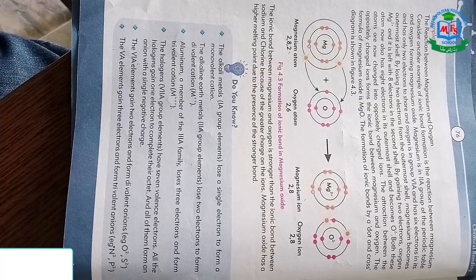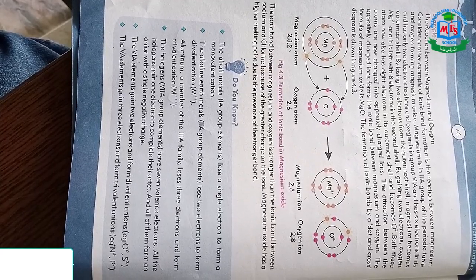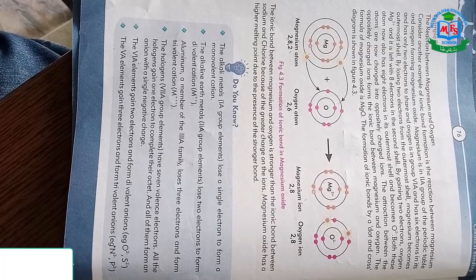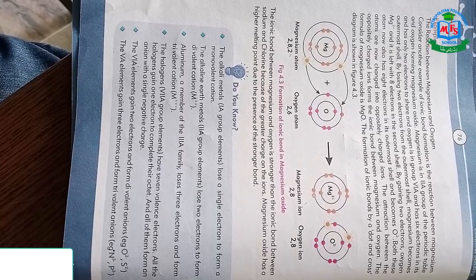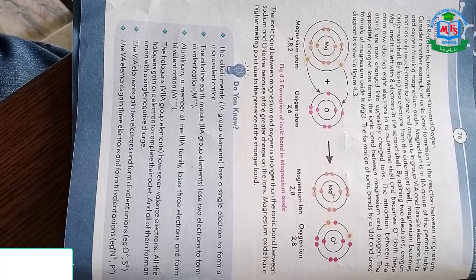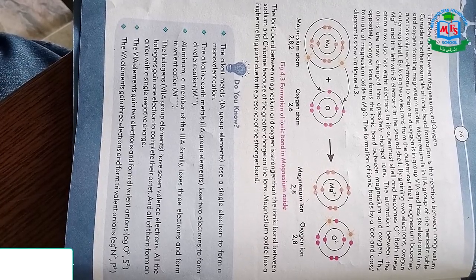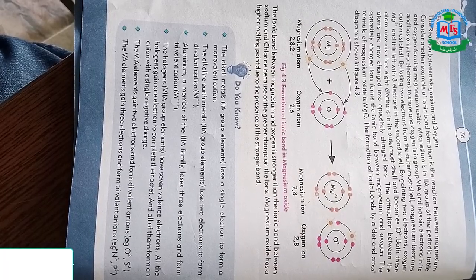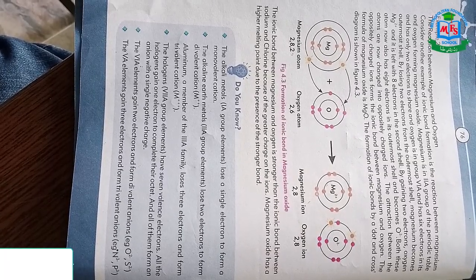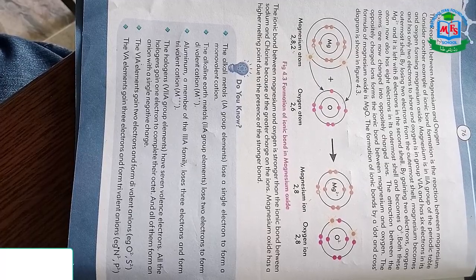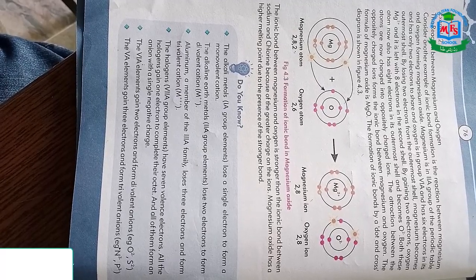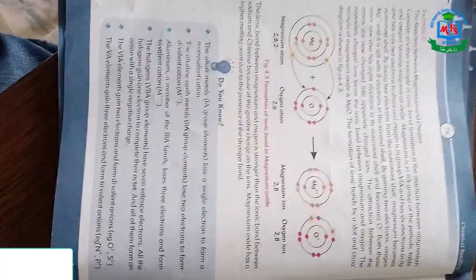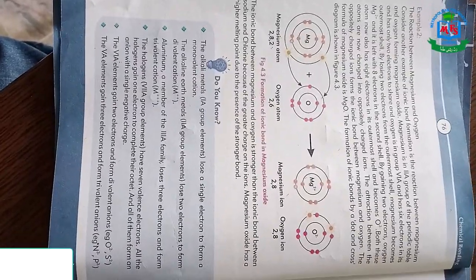When magnesium loses 2 electrons, it has a positive charge of 2 plus. This 2 plus represents that magnesium lost 2 electrons, and oxygen has a negative charge of 2 minus, and this 2 minus indicates that oxygen gained 2 electrons from magnesium.